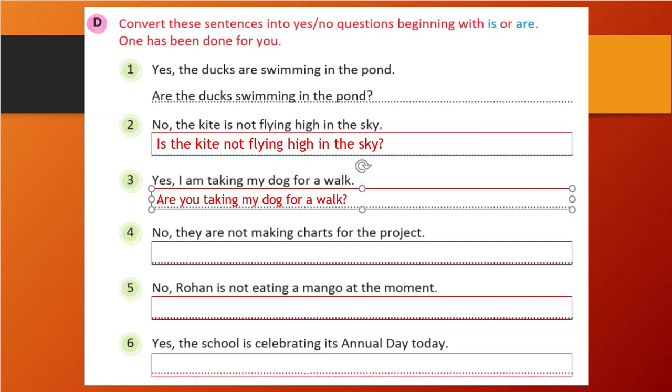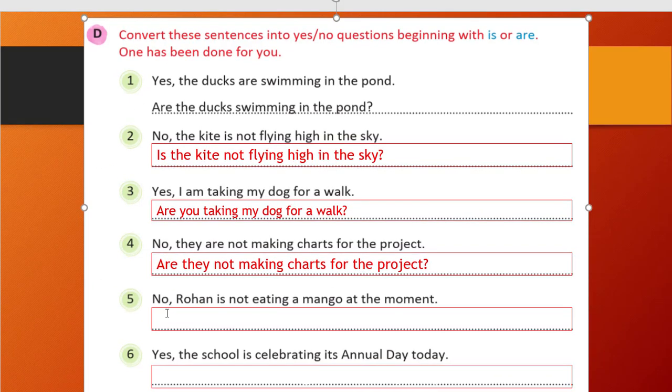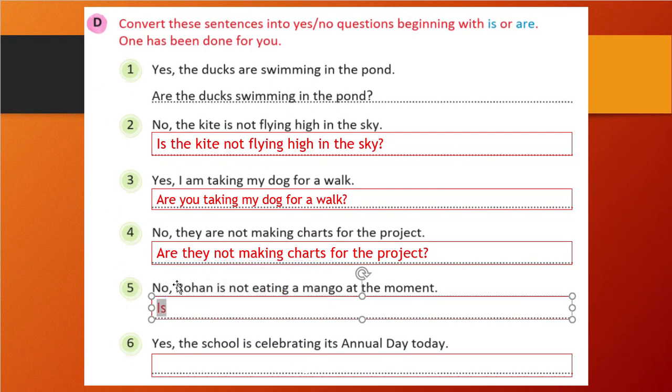Fourth one: no, they are not making charts for the project. So, are they not making charts for the project? That will be the answer. Fifth one: no, Rohan is not eating a mango at the moment. So what will we write first? Is, correct? First we will write is, then we will write Rohan, and all the remaining, not eating a mango at the moment, will remain the same, and we will add the question mark.